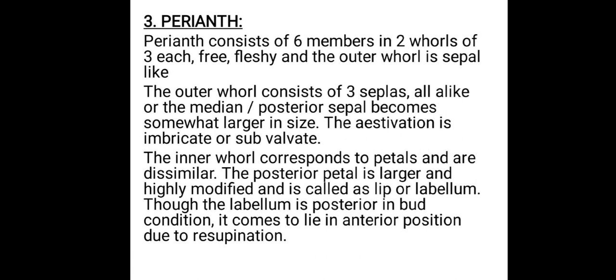Here these petals are dissimilar. The posterior petal is larger and highly modified. That highly modified posterior petal is called labellum or lip. This labellum, which is present on the posterior side, helps a lot for pollination.